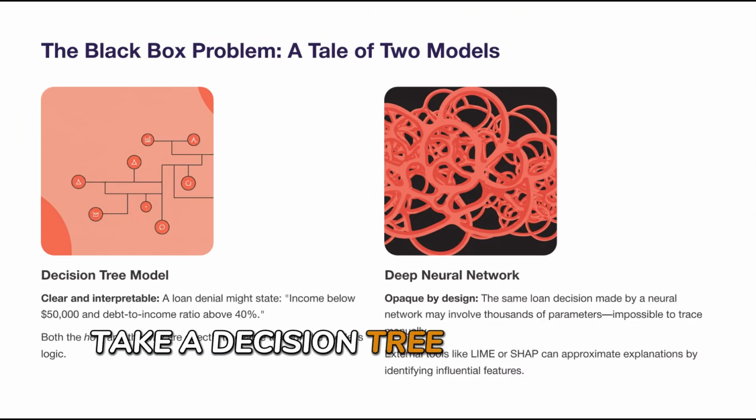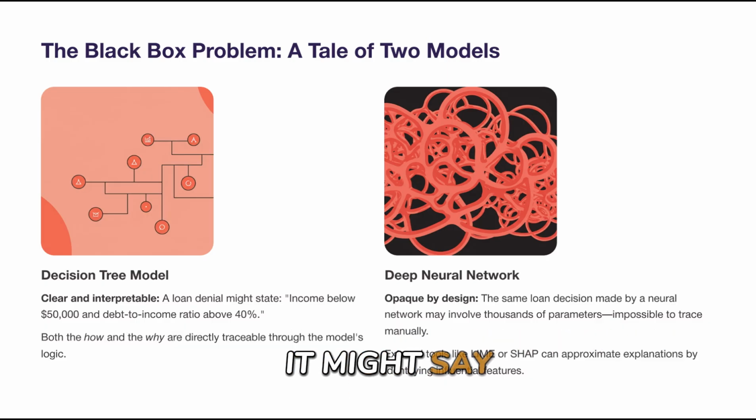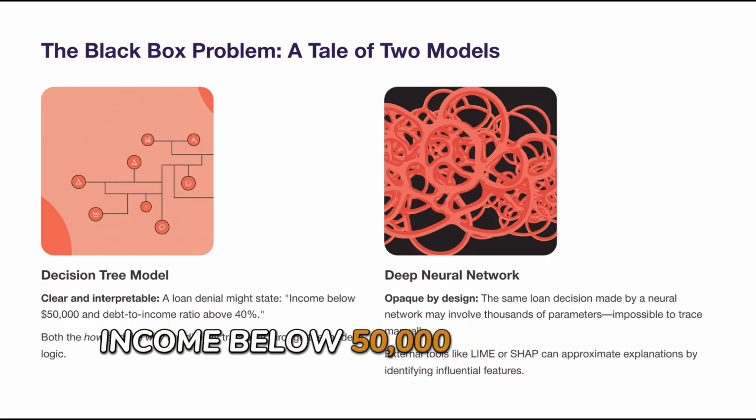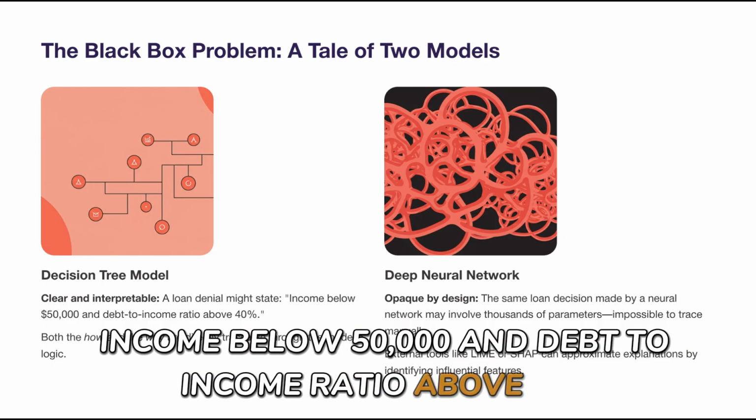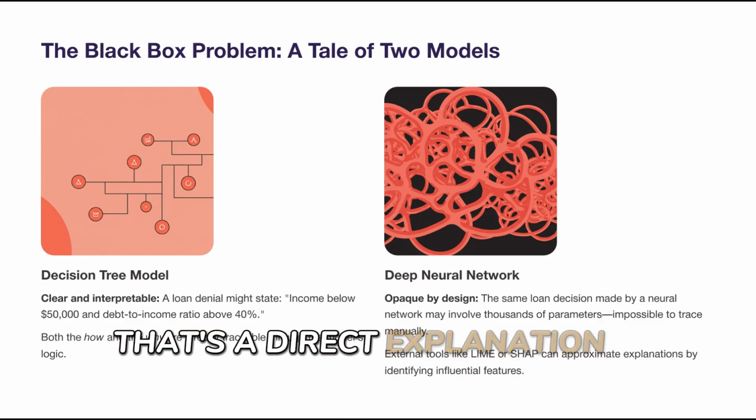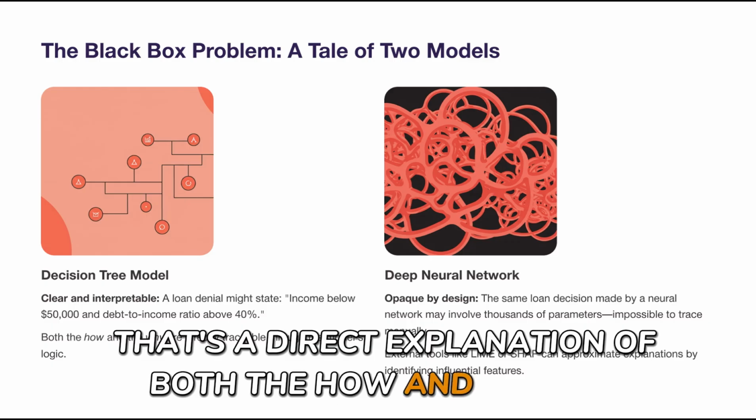Take a decision tree that denies a loan. It might say income below 50,000 and debt-to-income ratio above 40%. That's a direct explanation of both the how and the why.